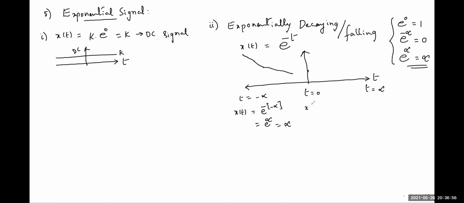Here t is equal to 0 means x of t is e to the power of 0. E power 0 means 1. So it crosses the y-axis, the intersection point, with amplitude 1. It is decaying, and at t equal to plus infinity, x of t is e to the power of minus infinity, which is equal to 0. So at infinity it touches 0. The nature of this signal, if you observe, is exponentially decaying.